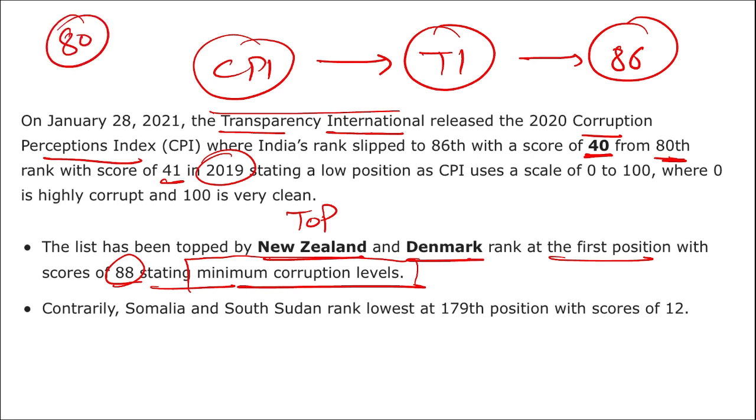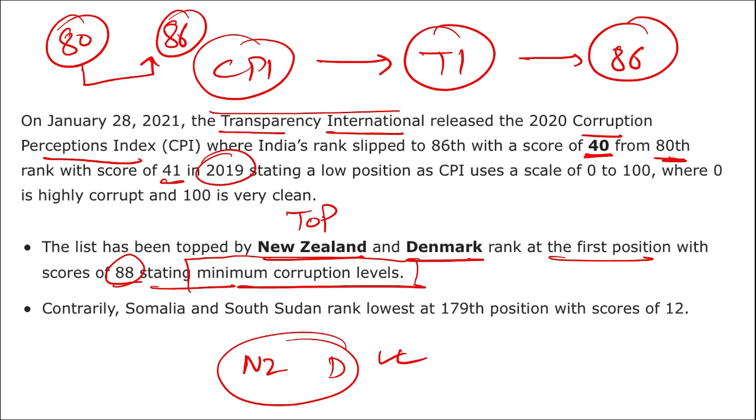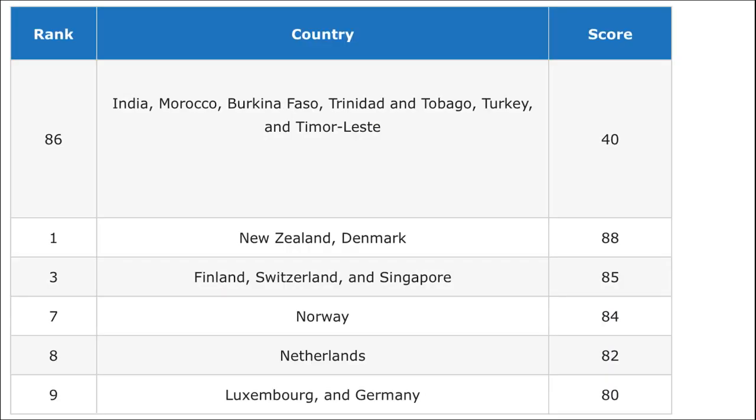So, if a country was ranked 80th in 2019 and in 2020 it is at 86, that means corruption has increased in that country. As we are talking about New Zealand and Denmark, they have the least level of corruption and have been listed in first position. Then we are talking about the lowest rank. The countries with the most corruption are Somalia and South Sudan, ranked 109th with a score of 12. Here you can see the rank of India is shared by Morocco, Burkina Faso, Trinidad and Tobago, Turkey and Timor-Leste. They all shared the 86th position.